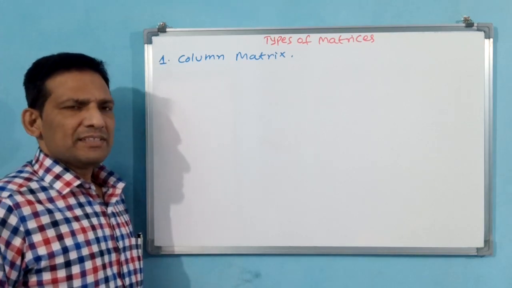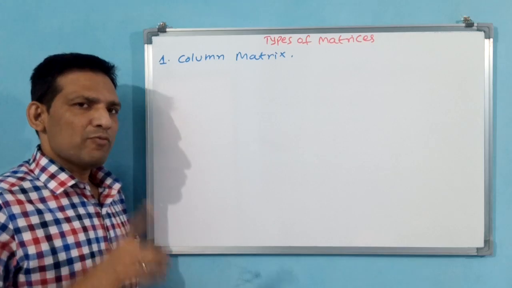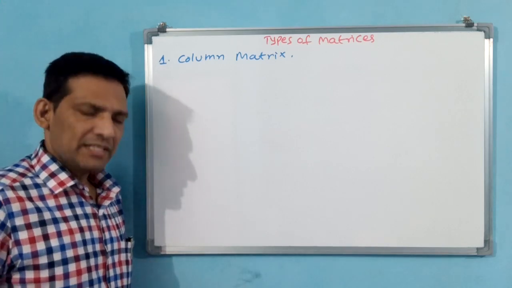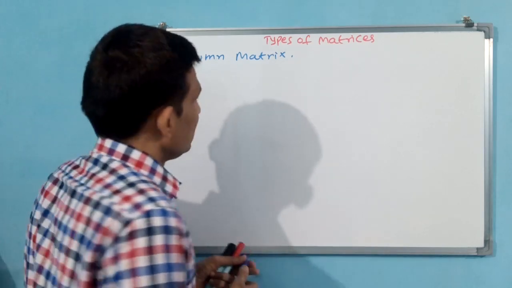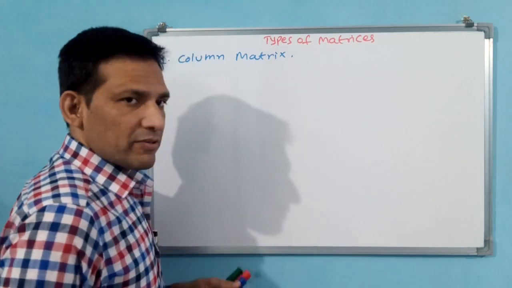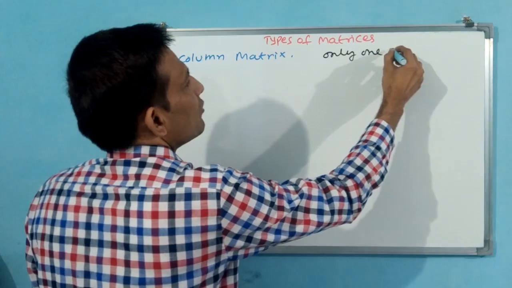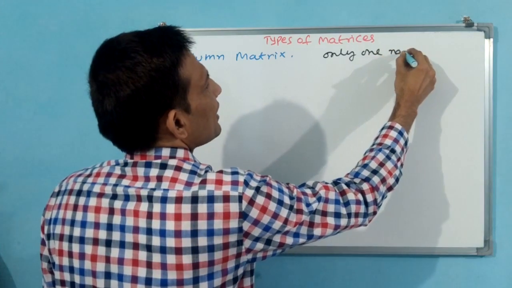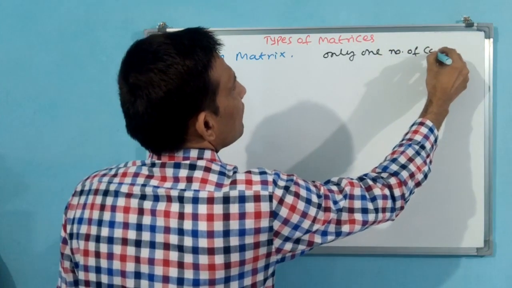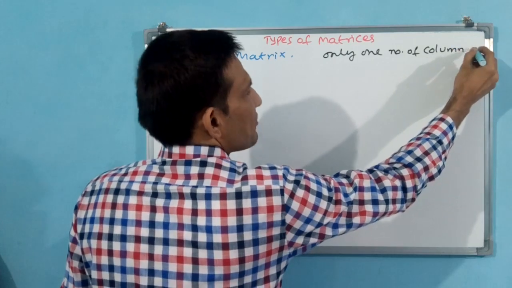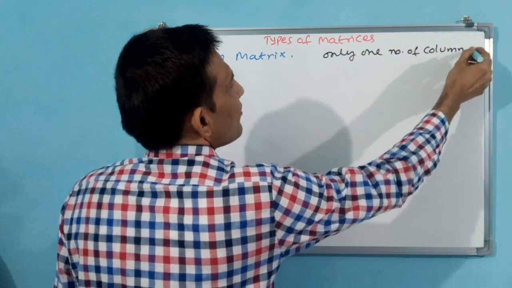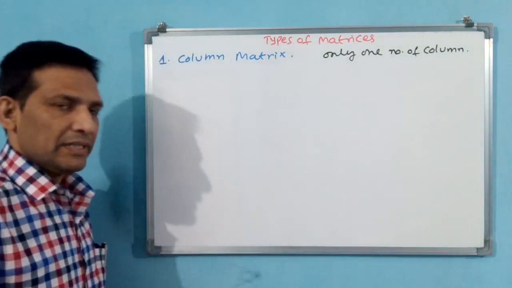Column matrix means, see, if a matrix is having only one column, then that is called a column matrix. That means the basic funda is: column matrix means only one number of columns. Actual columns you write, but only one.